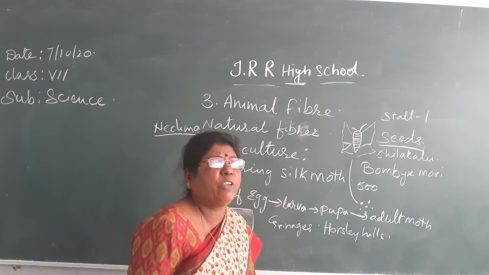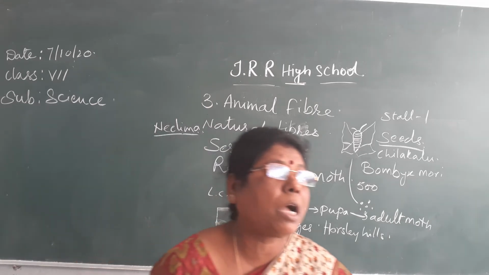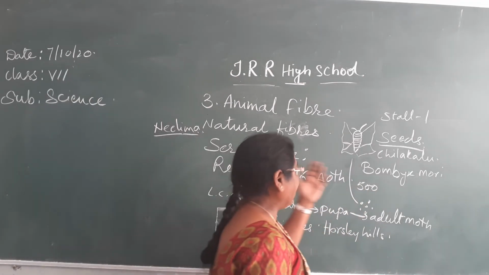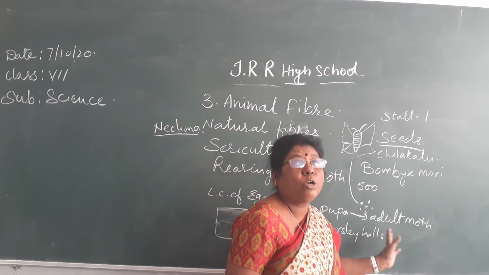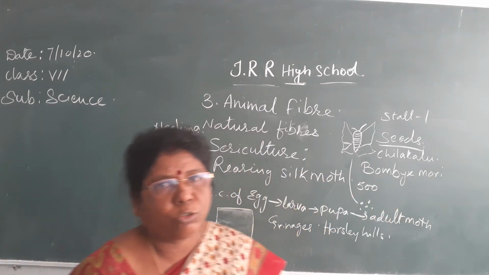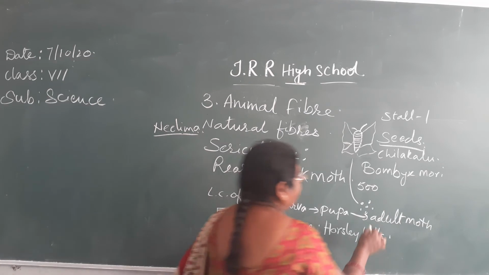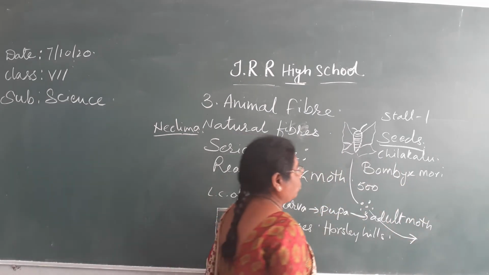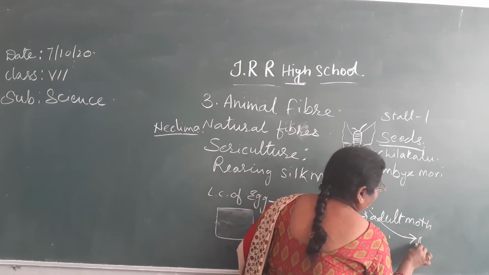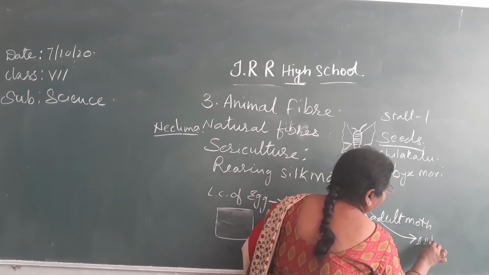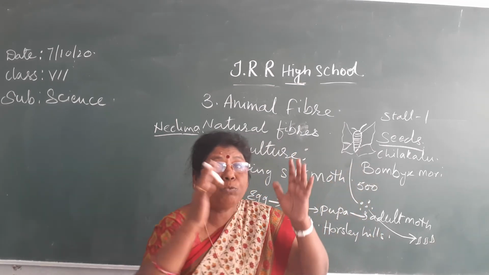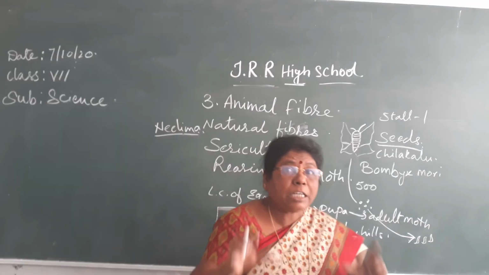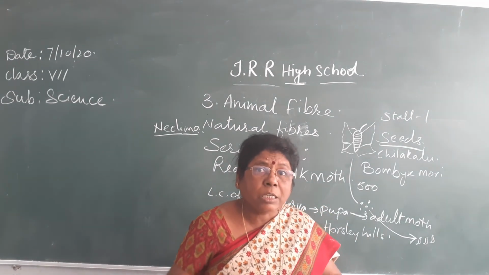People come from different districts, Karnool, Kadapa, Mahbubnagar, and purchase them. Some take the eggs directly, some take tiny worms, or the cocoons. Isn't it? Here, the eggs hatch into very small worms. Then these worms have to be transferred onto cane frames. They will not simply grow, they need feeding. Isn't it?